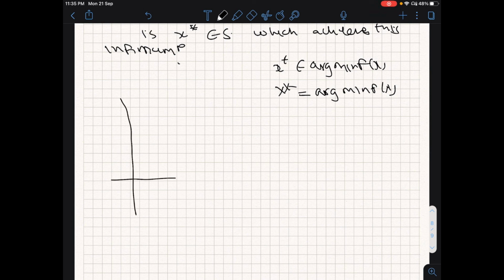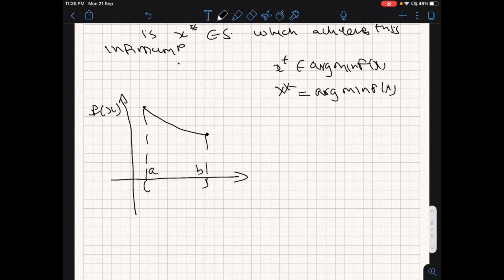So I have some function f of x here. Let us say the function is like this, and I keep this interval open, a and b. I consider this as an open interval.